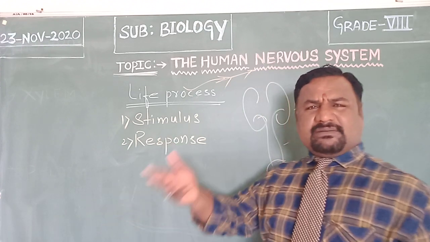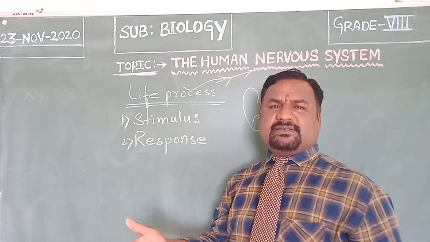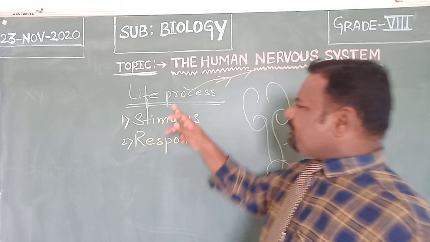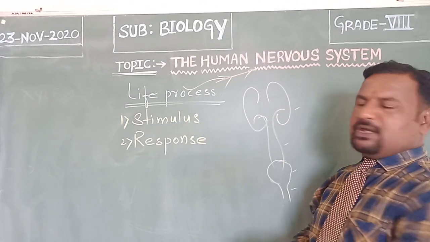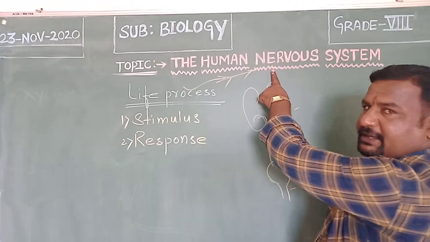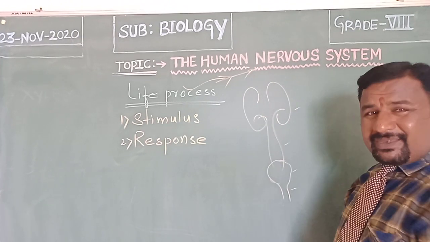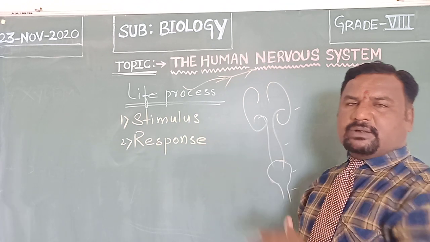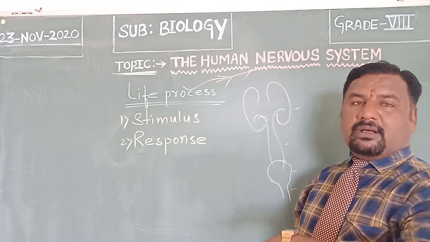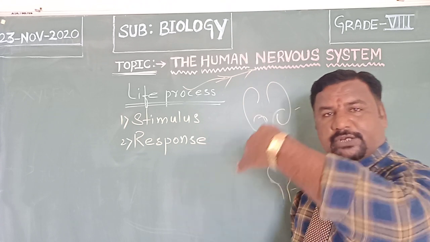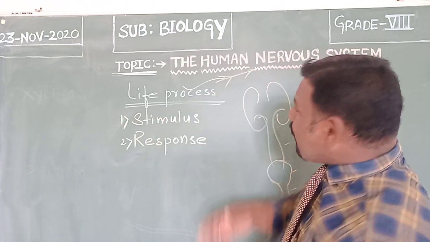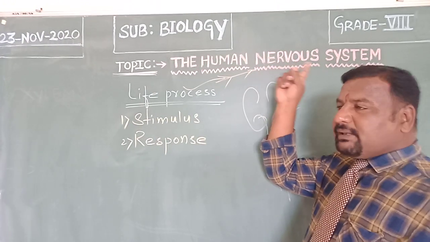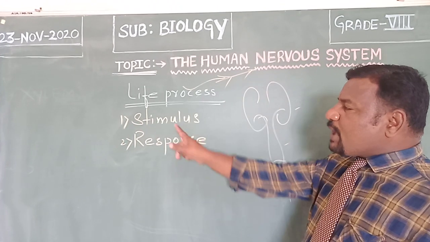So, reproductive system, circulatory system, excretory system, nutrition system, these are all examples of a life process. So here, we have to discuss another life process, that is the nervous system. As the circulatory system helps to supply the required amount of water, oxygen, nutrients to the various tissues, the reproductive system helps enable the organism to continue the race of life generation after generation. So what does the nervous system help with? The nervous system enables the living organism to respond to the change.